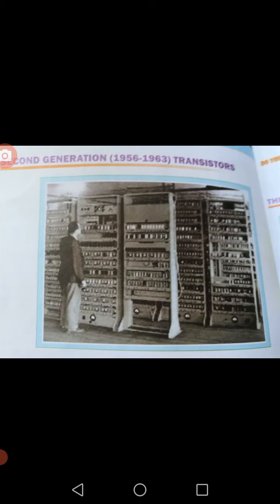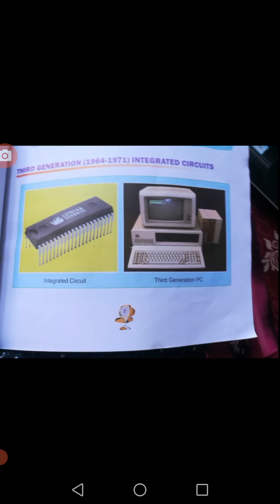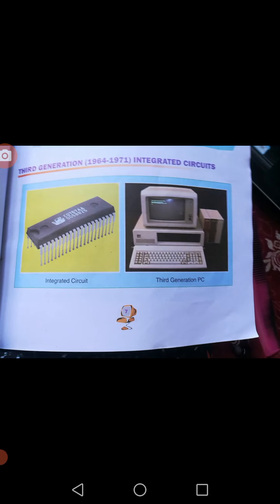The next one is that integrated circuits were developed in 1950 by Jack Kilby and Robert Noyce. These two people developed the integrated circuit, which can be seen in the picture. So what is an integrated circuit? An integrated circuit is a small electronic device made out of semiconductor material. The first integrated circuit was developed in 1950 by Jack Kilby and Robert Noyce. This helped to go for the third generation, which is from 1964 to 1971.